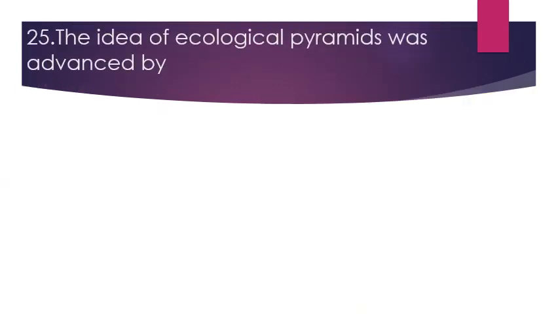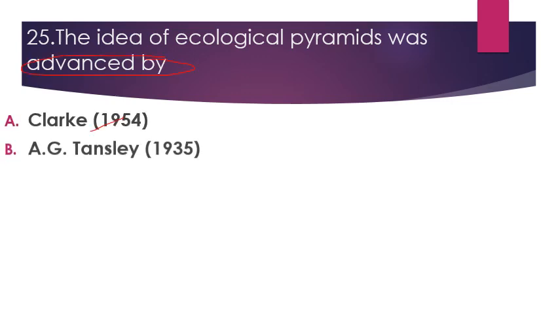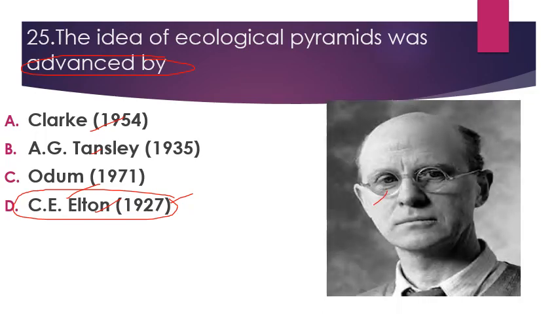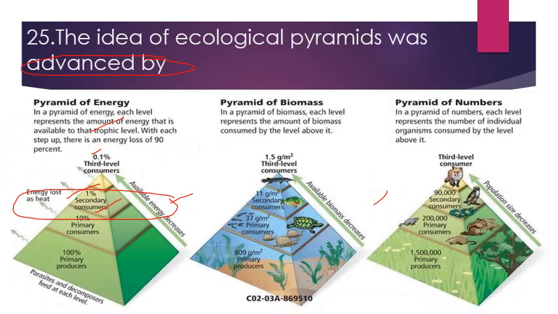The next question is: the idea of ecological pyramids was advanced by, our options are Clark 1954, A.G. Tansley 1935, Odum 1971, and C.E. Elton. So the right answer is C.E. Elton. These ecological pyramids are also known as Eltonian pyramids. This is the photograph of Charles E. Elton. Basically we have three types of ecological pyramids.